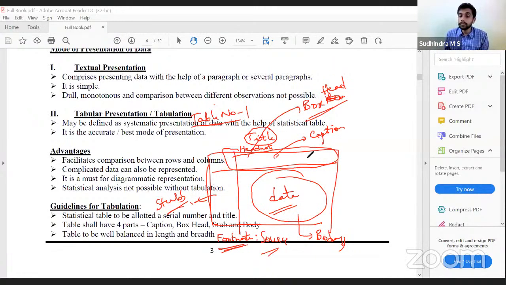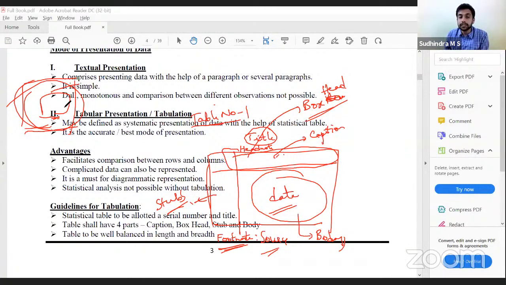Sir, what is the difference between caption and box head? Both appear in the same line. Okay, see, box head includes caption, but caption will not include box head. It is something like you have a head, and inside the head we have the brain. That doesn't mean that the brain is the only thing inside the head; we have so many things inside, right? Therefore, captions are the brain, the main part of the columns, with the headings of the columns.